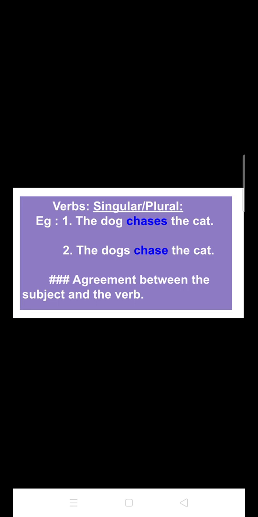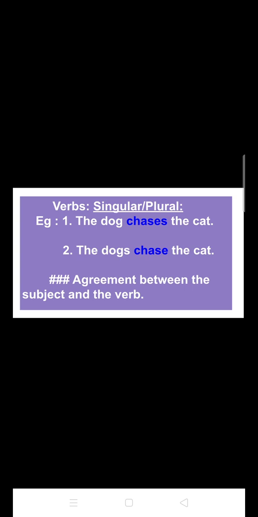But students, you can see that both the sentences are the same and their meanings are also the same, but the verbs are different as well as the subject. In the first sentence, the subject is dog and the verb is chases, and in the second sentence, the subject is dogs and the verb is chase.